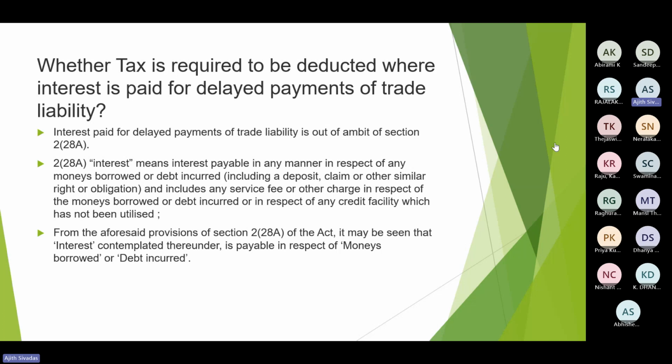Section 193, two rates. If the recipient is a company, the rate shall be 20%. Other than companies, it would be 10%. Then in case of 194A, the rate of TDS would be 10%.